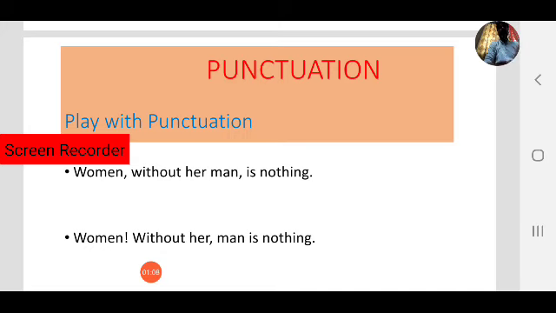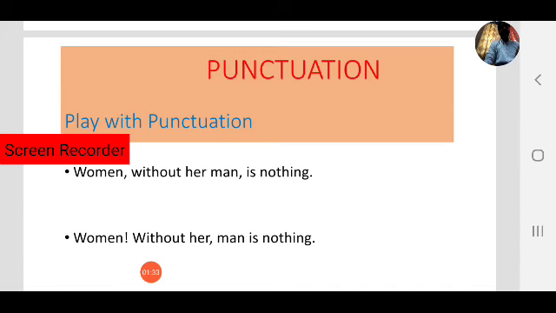You will find two sentences: Woman without her man is nothing. Woman without her man is nothing. Observe the words in these two sentences. The words are the same, but is the meaning the same? No, because of the punctuation marks.